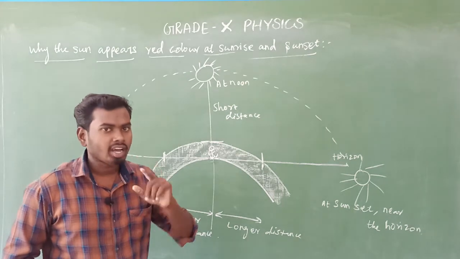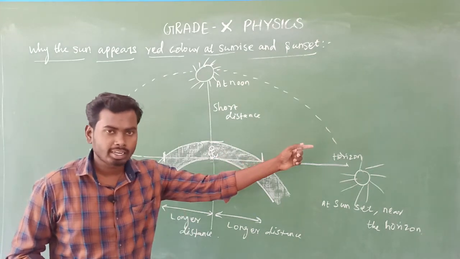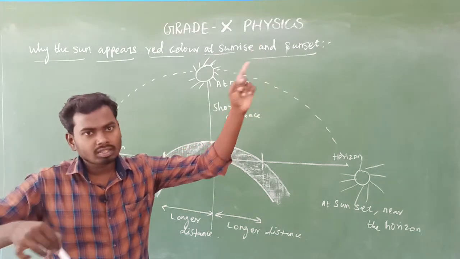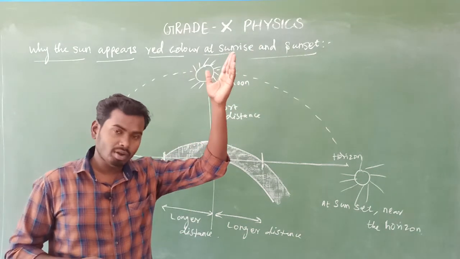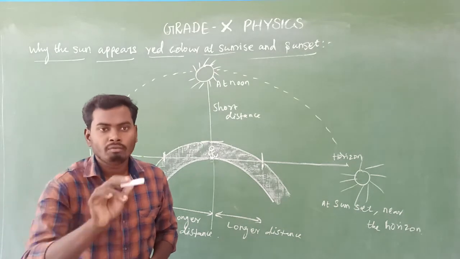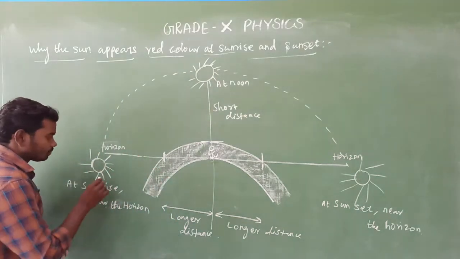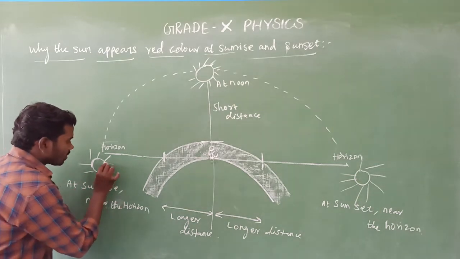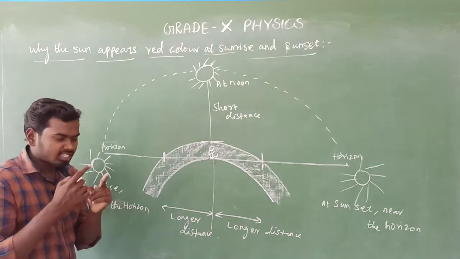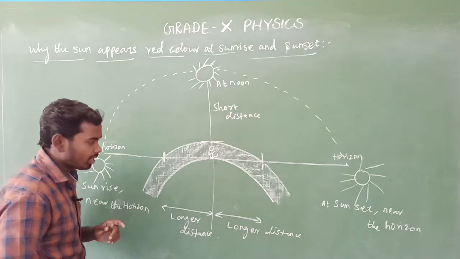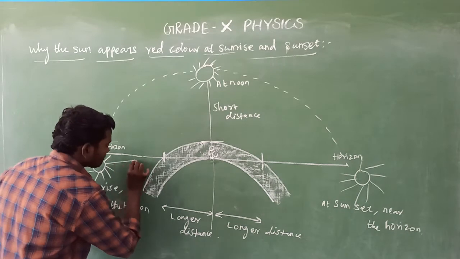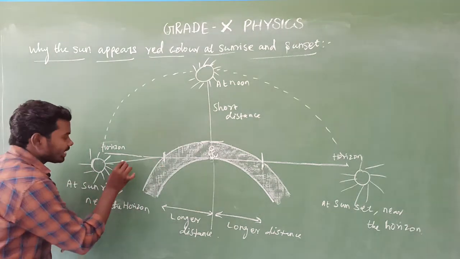Already I taught this clearly in my previous video class, isn't it? Red light has maximum wavelength, then violet has minimum wavelength. Is it clear? Red light has maximum wavelength, violet has minimum wavelength. Is it clear? Yes. So the sun is here. Sunlight is not a single ray of light; a beam of sunlight enters into the atmosphere.